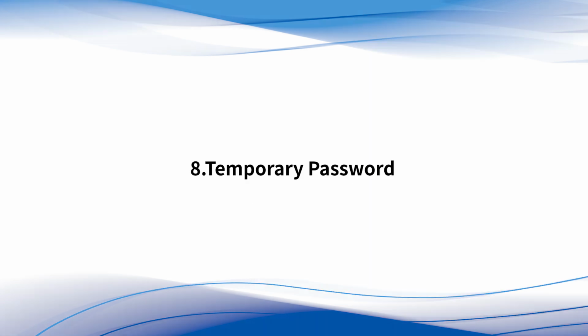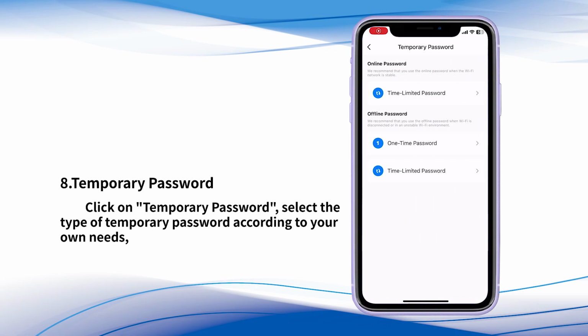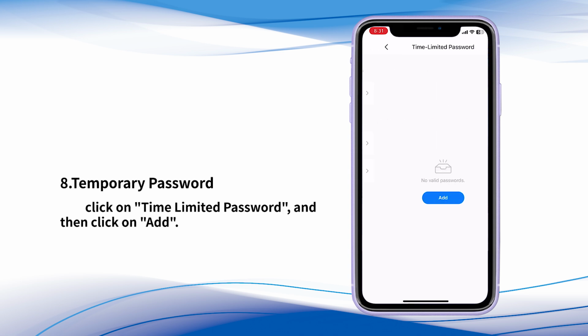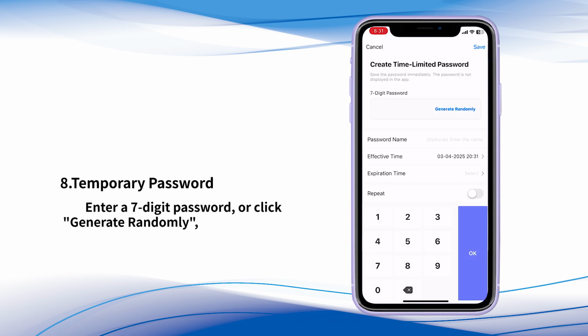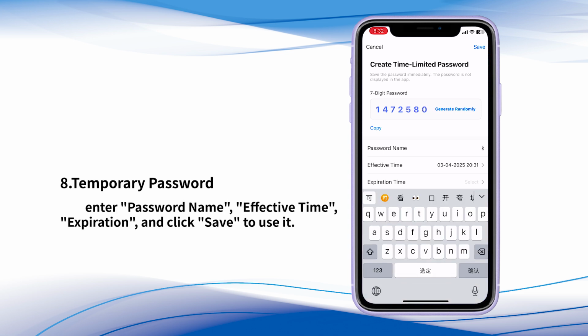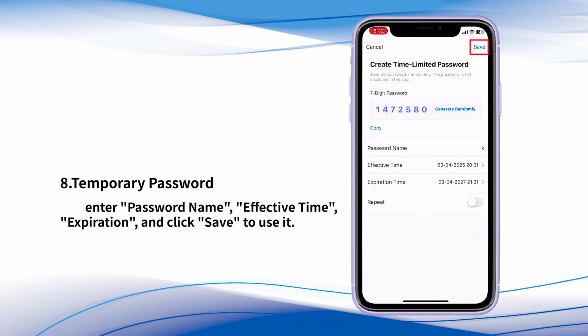8. Temporary password. Click on Temporary password. Select the type of temporary password according to your own needs. Click on Time-limited password, and then click on Add. Enter a 7-digit password or click Generate randomly. Enter the password name, effective time, expiration, and click Save to use it.